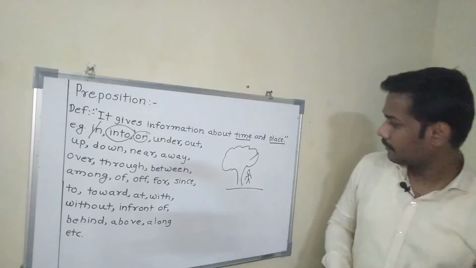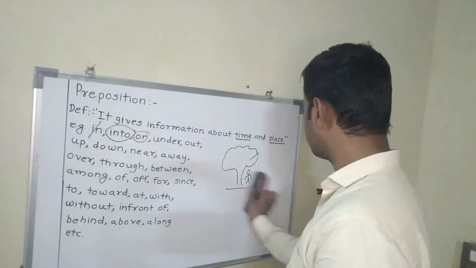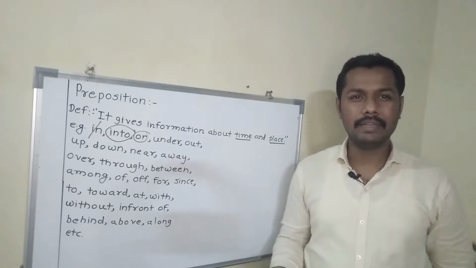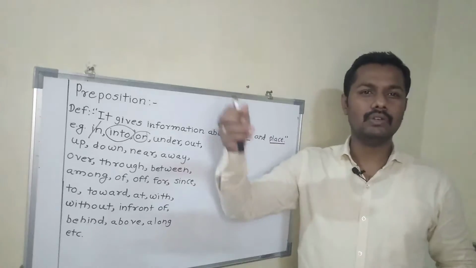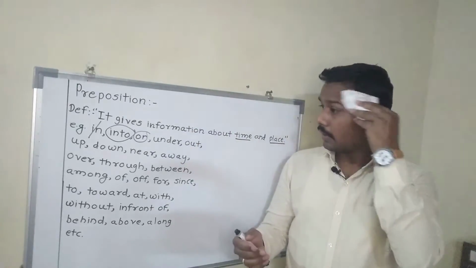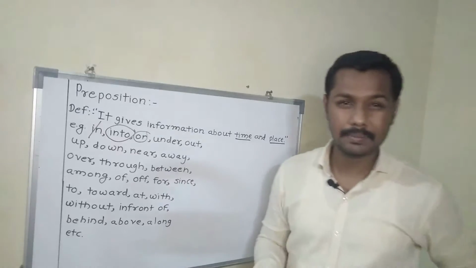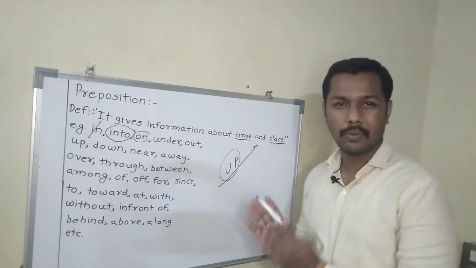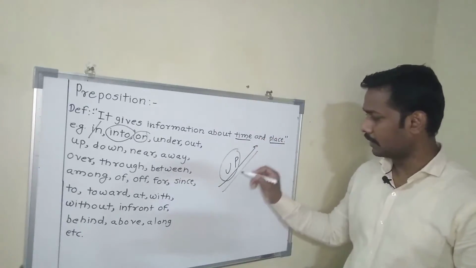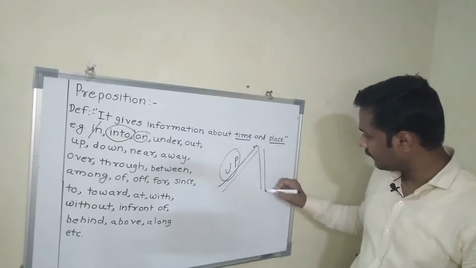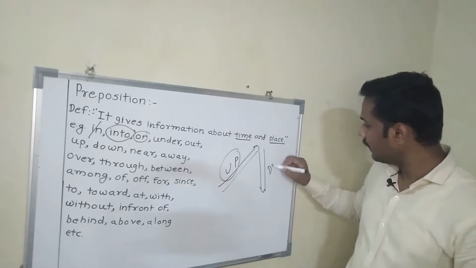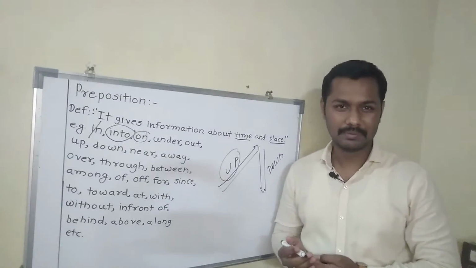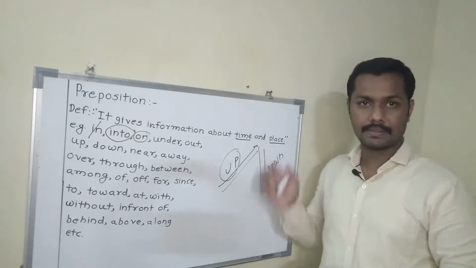After this, the next one we can have is out. For example, right now I am in the hall and they are waiting out. Out is like not here, somewhere out. Next is up. Up is like this, going up. The car is going up. And down is like this, a bike is coming down. Down is like this, up is like this, opposite.